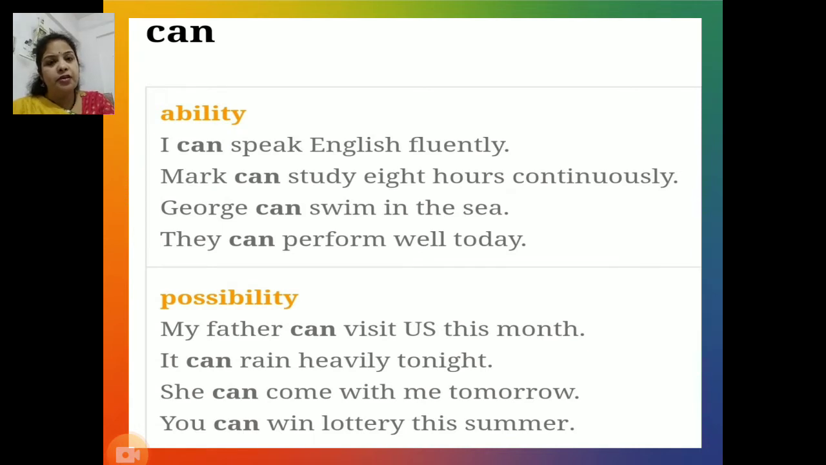Next function of can is possibility. Can also indicates possibility. Let's study these sentences. My father can visit the US this month. It can rain heavily tonight. She can come with me tomorrow and you can win the lottery this summer. So in all these sentences can functions as showing possibility.